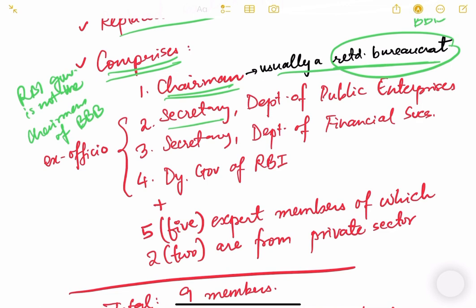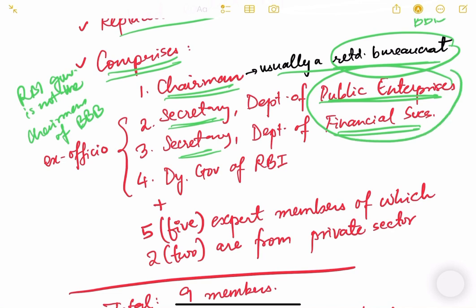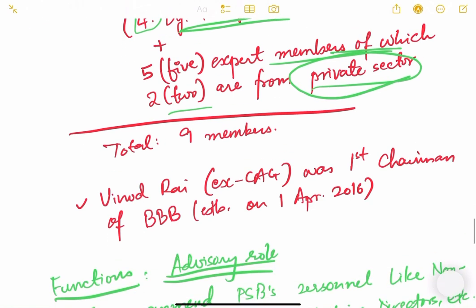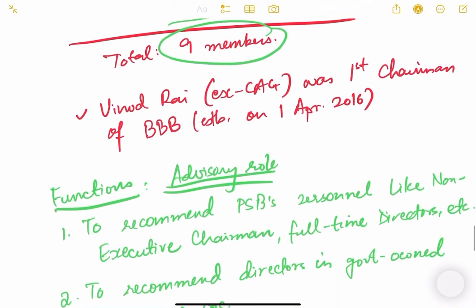Then there are 3 ex officio members. One is the Secretary, Department of Public Enterprises, then the Secretary, Department of Financial Services. These are both in the Ministry of Finance. And then one of the Deputy Governors of RBI. These 3 are the ex officio members. And then there are 5 expert members, of which 2 are from the private sector. This is the composition, so there are a total of 9 members. Vinod Rai, ex-CAG, was the first chairman of BBB. It was established on 1st April 2016.